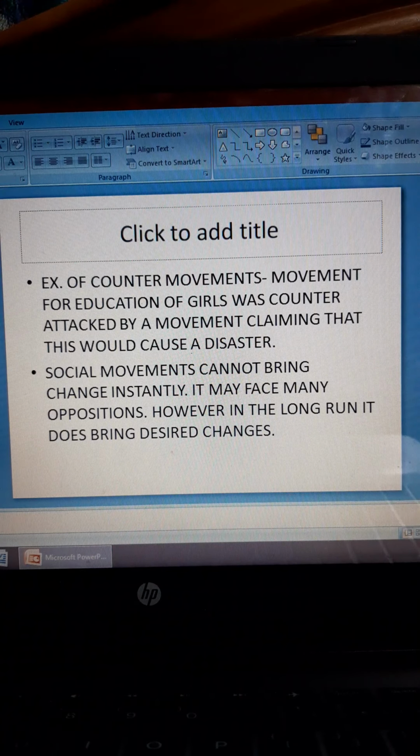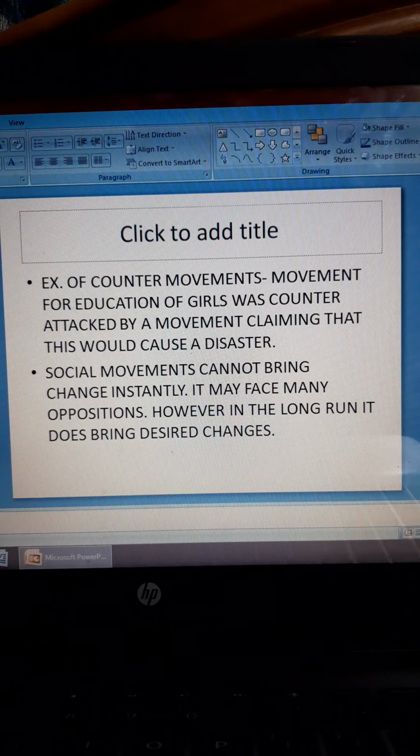An example of a counter movement: the movement for education of girls was counter-attacked by a movement claiming that this would cause a disaster. So a social movement claimed that education of girls is very important. Then another movement opposed it and claimed that no, this is not good and women should not be educated. That is a counter movement. There are some examples given in your textbook, please read.